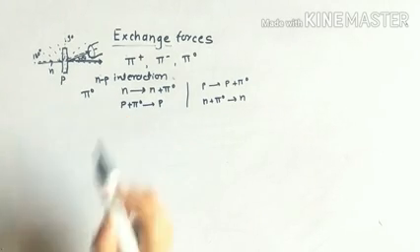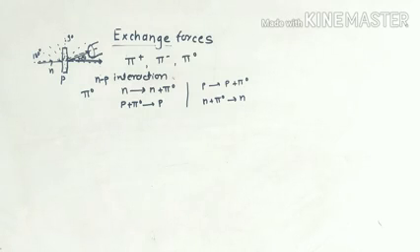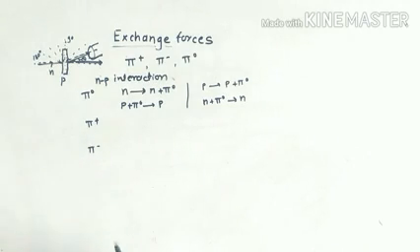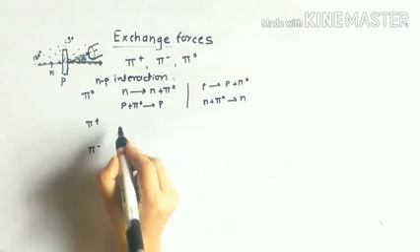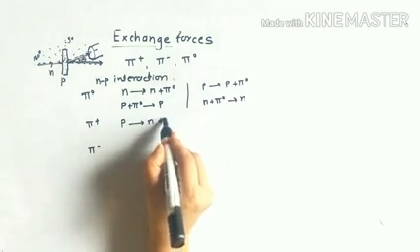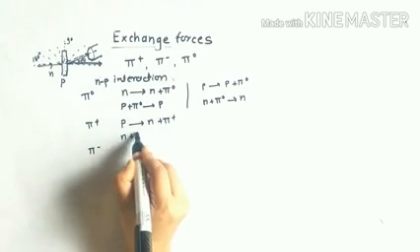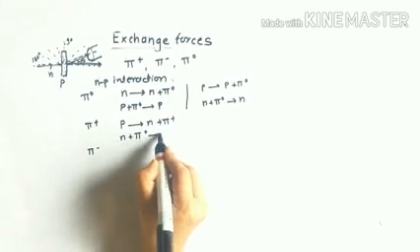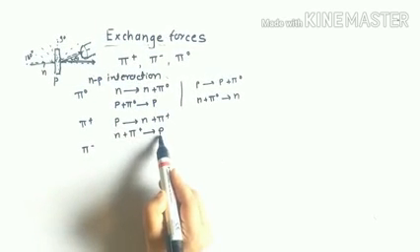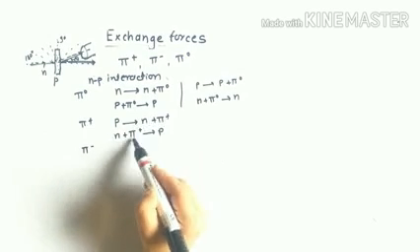So this NP interaction can be mediated by pi 0, pi plus and also by pi minus. So if this proton is converted into the neutron by giving out the pi plus pion, this neutron can absorb this pi plus and convert itself into the proton. So this is how the proton can be converted into the neutron and the neutron can be converted into the proton by exchange of these pions.